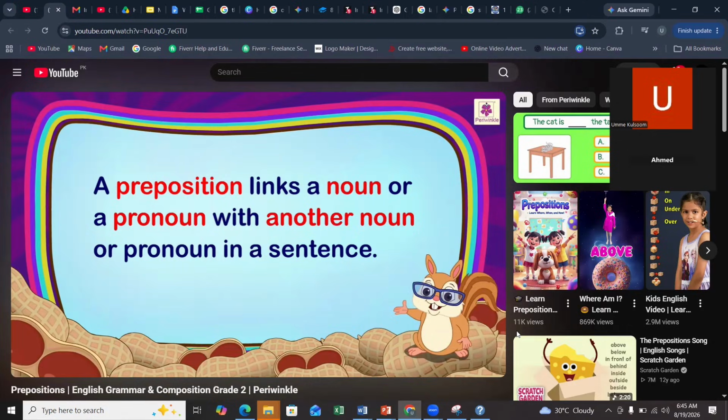He is on the seat, right? He is at the mall. So it is all giving the position of that person, but with the pronoun. So it can be that as well, right? And these are the things that are in a sentence. So let's see what else they have to say.